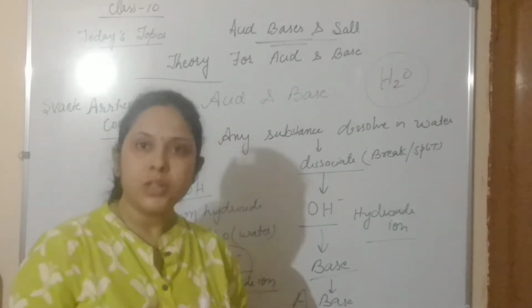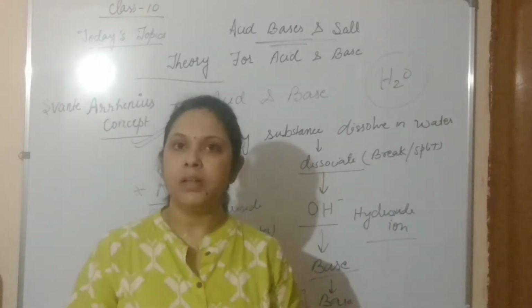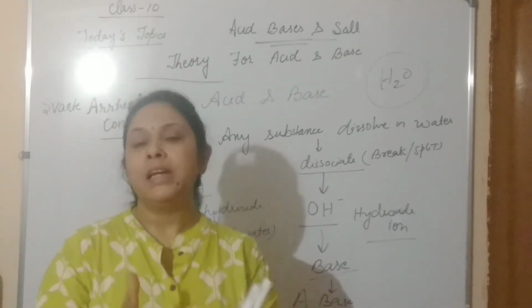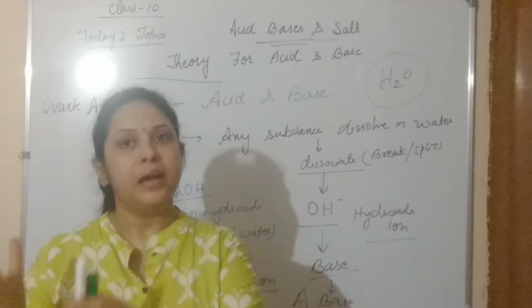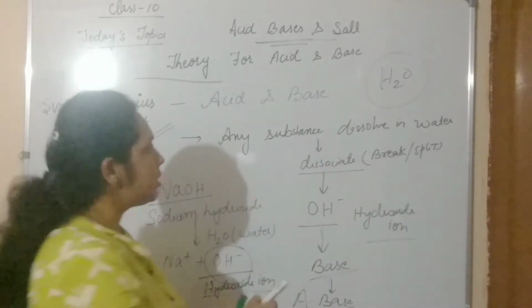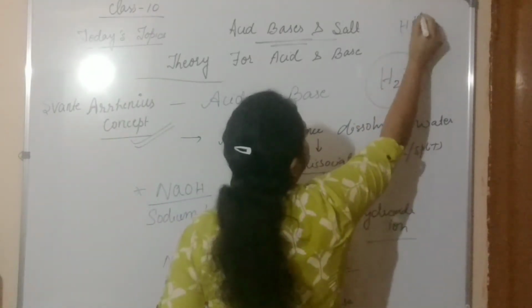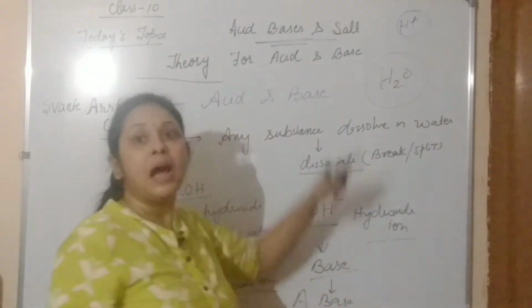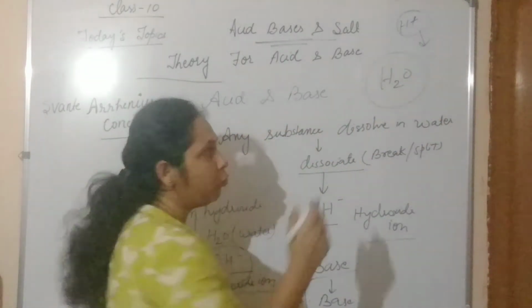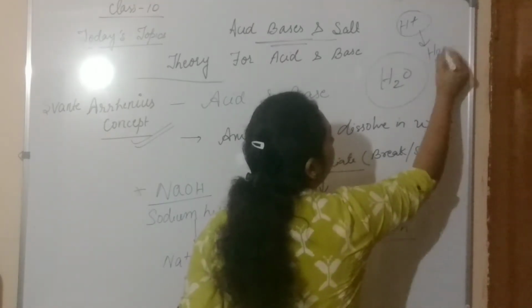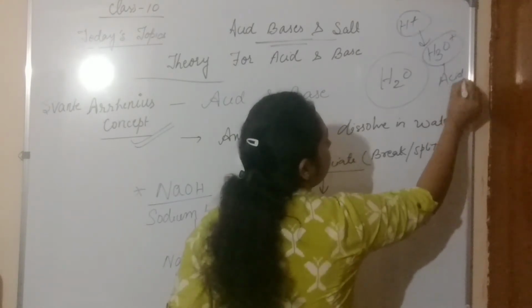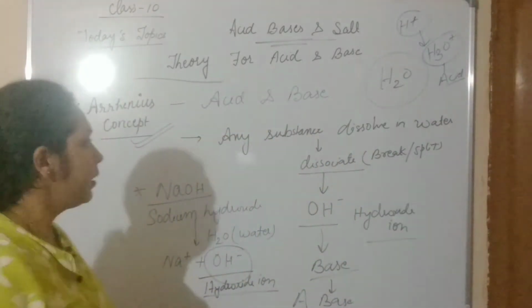So we have understood that Arrhenius gave the explanation for acids and bases. When an acid dissolves in water, it dissociates and produces hydrogen ion. This hydrogen ion is unstable, so it reacts with a water molecule and forms hydronium ion, and the substance is known as an acid.